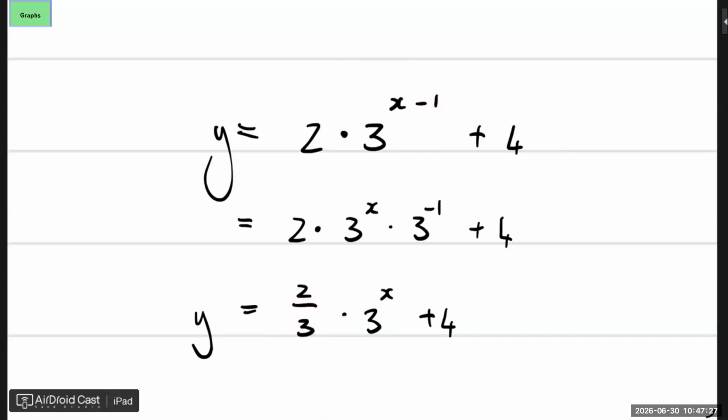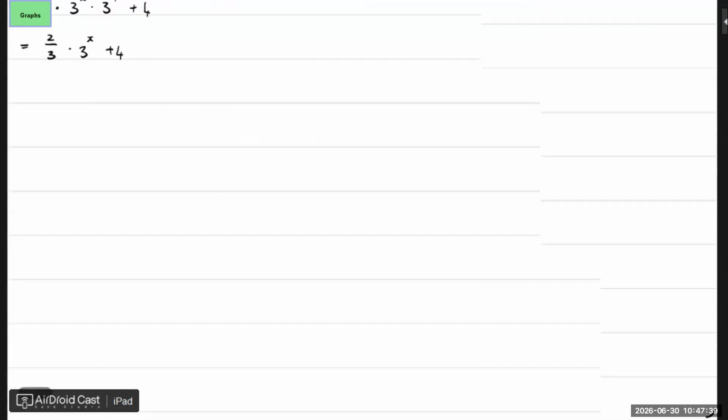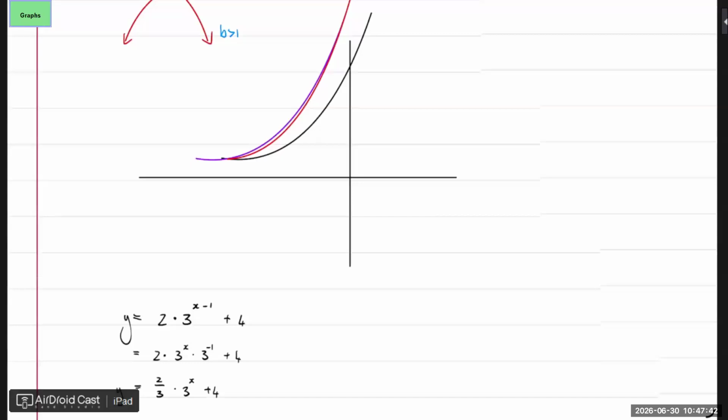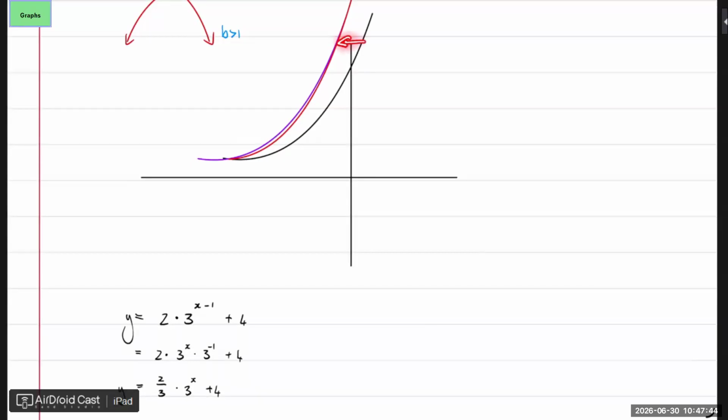So that's why, taking this original equation, just 3 to the power of x, I can say, well, I've moved to the left or to the right, or I can say, no, I've multiplied with something. And that's what I've explained here: to get from the black one to those, you can either move or you can enlarge it in the y direction also.